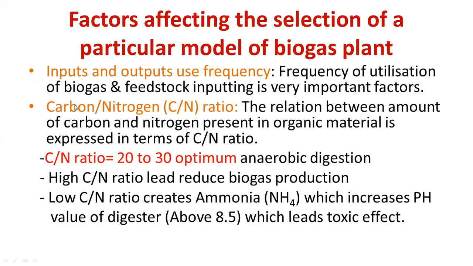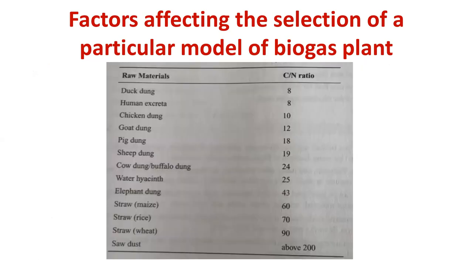Then you have to mention one term called the C/N ratio, which is the carbon to nitrogen ratio. Always keep the carbon to nitrogen ratio at a moderate level. It should be neither high nor low. If it is very low, there is formation of ammonia, which is dangerous. If it is very high, it will reduce biogas production. It is better to keep it at an optimal level, that is 20 to 30. That point you can add in your exam.